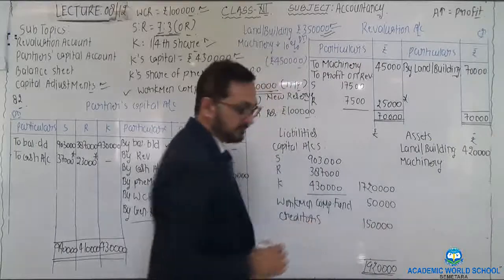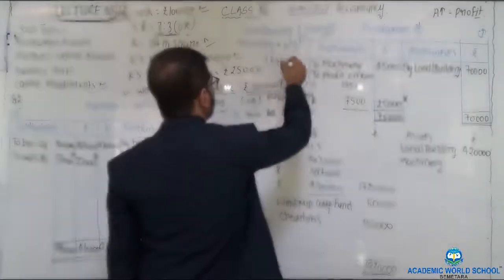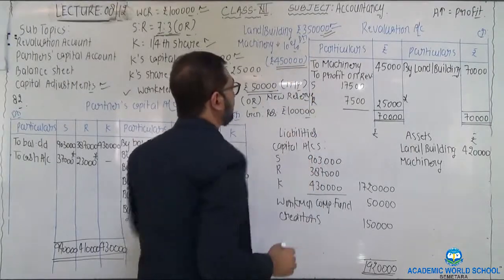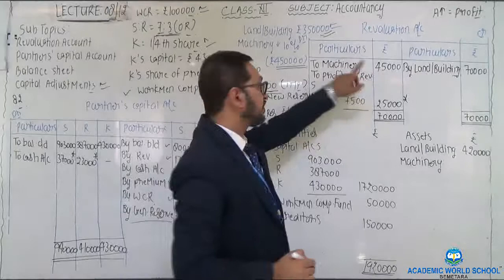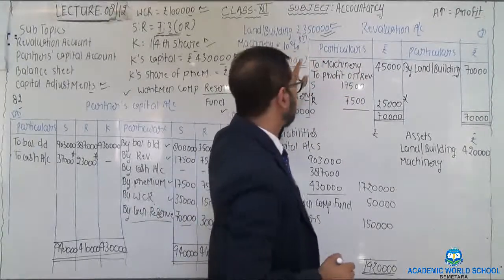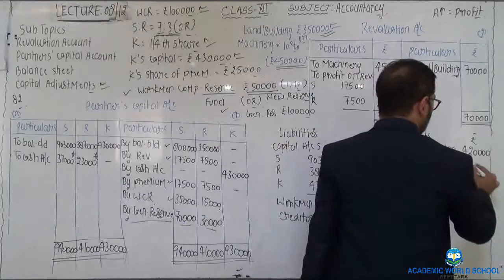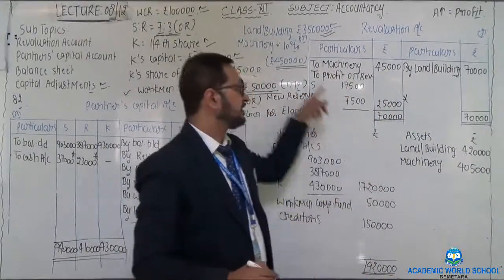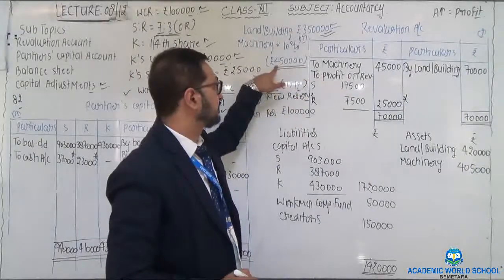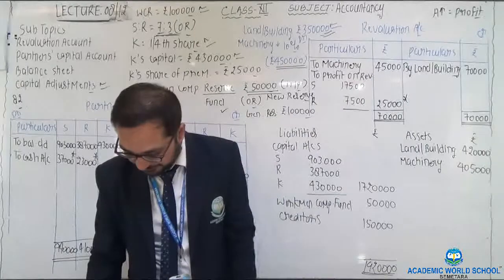Previously the value of machinery given in the above balance sheet was rupees 4,50,000. It is being depreciated by 45,000 rupees, or by 10%. So 4,50,000 minus 45,000 gives you 4,05,000. Clear now? Machinery is depreciated by 10%.